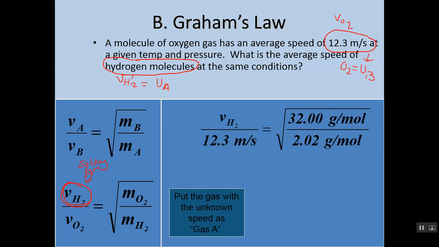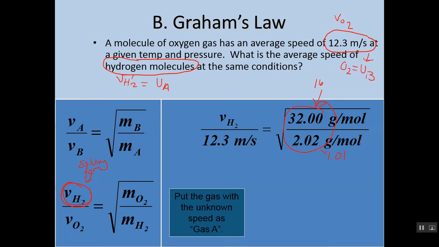It would look something like this. Now notice where these numbers come from. 12.3 was given to us in the problem. Remember that these values are the molar mass. Again, why? Because they're diatomic, right? So oxygen's really 16, but there's 2 of them. Hydrogen's really 1.01, but again, there's 2 of them. So that's how we end up with those double masses.